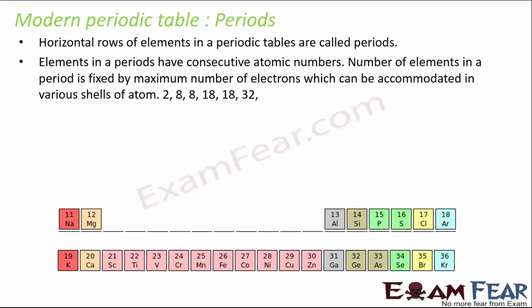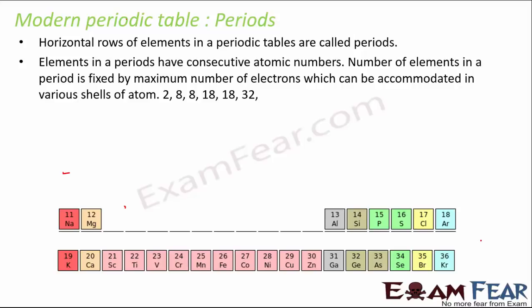Similarly, if you go to the second period or the third period, let's say, here you can see the example of the third period. Here you see that sodium has atomic number 11, and all the elements from sodium: sodium is 11, magnesium 12, then 13, 14, 15, 16. So in one period, all the elements have consecutive atomic numbers.